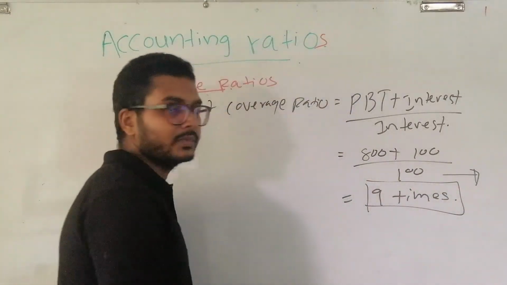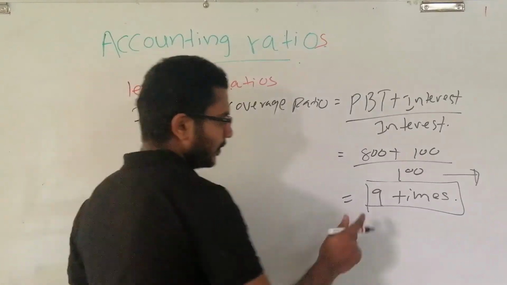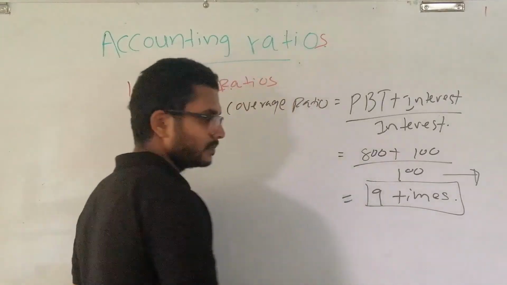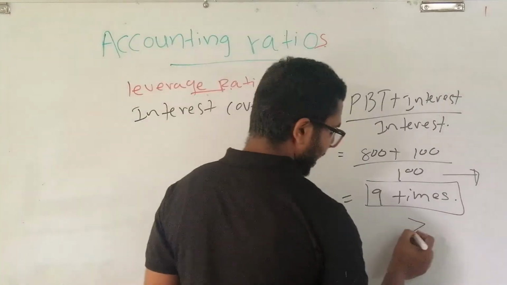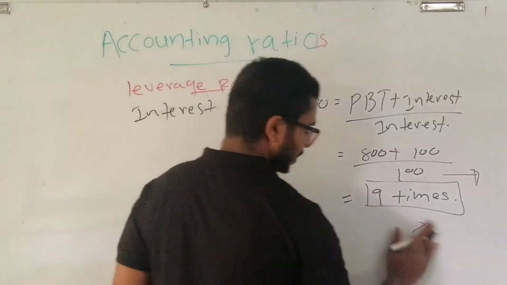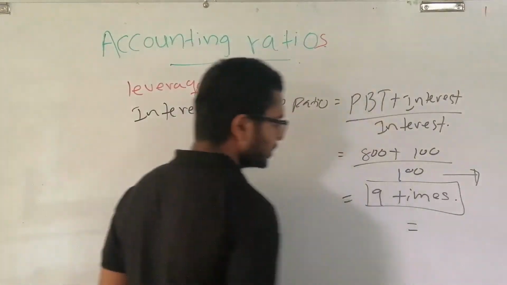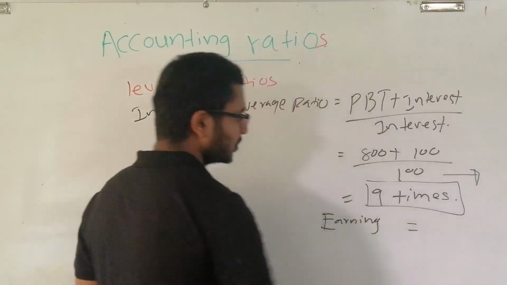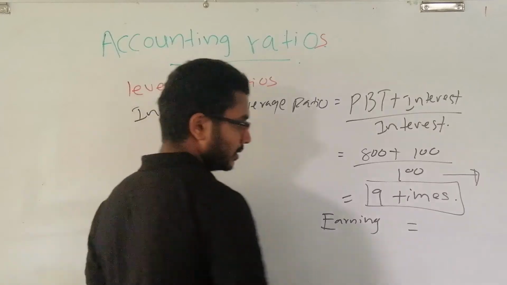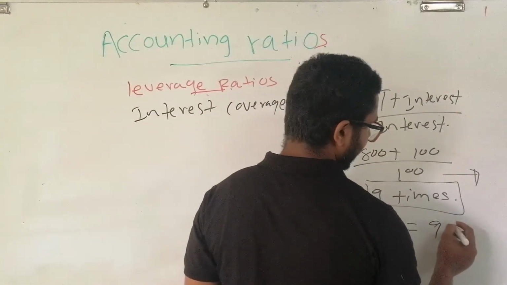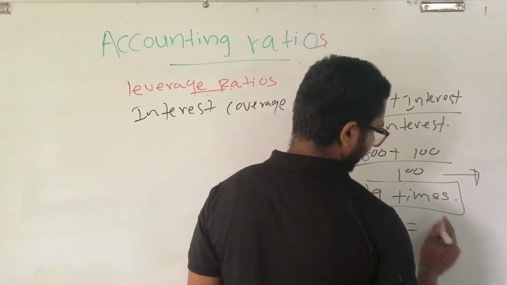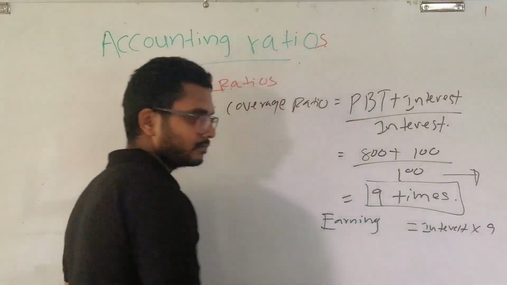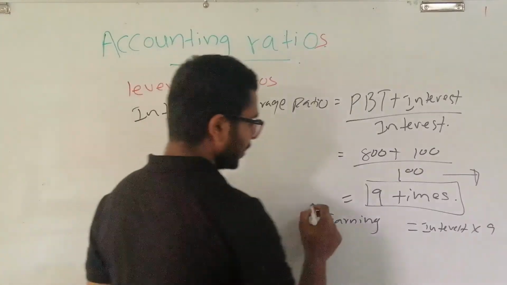When we interpret this figure, we can say that the earnings of this company is equal to 9 times interest, interest into 9, and we can derive this equation.